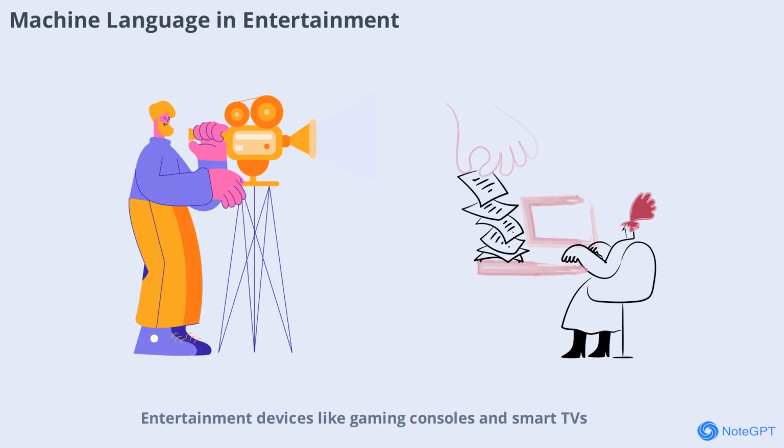Entertainment devices like gaming consoles and smart TVs use machine language to deliver fast, immersive experiences. Machine instructions control everything from graphics rendering to audio playback, ensuring smooth performance and high-quality visuals. By writing efficient machine code, developers can create games and applications that push the limits of what hardware can do.